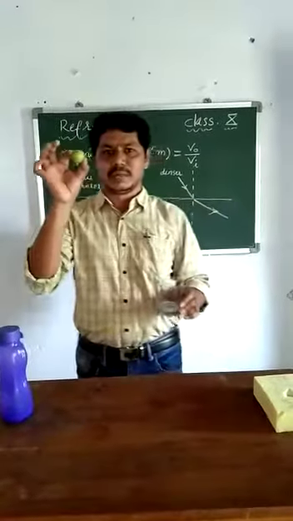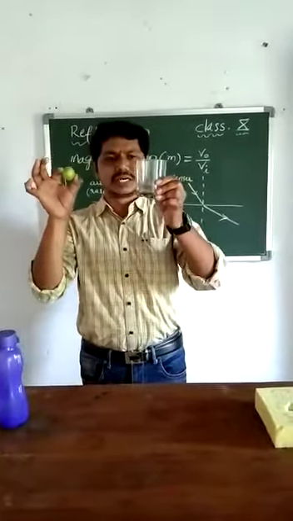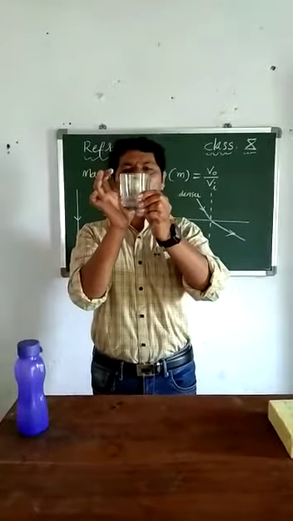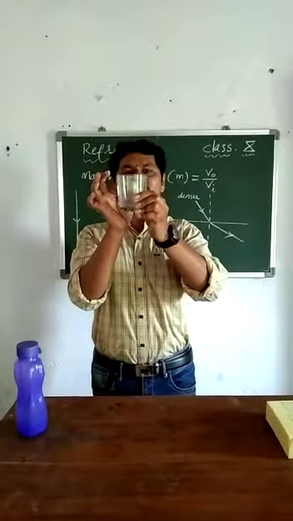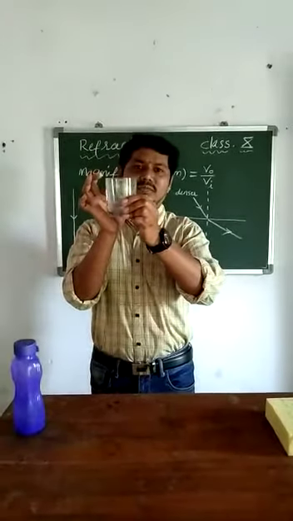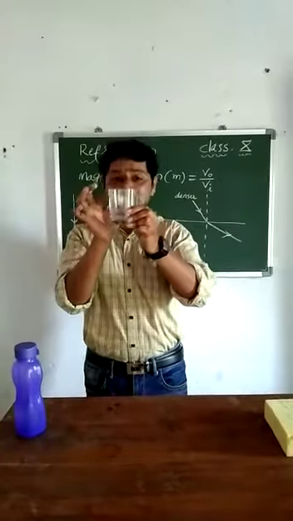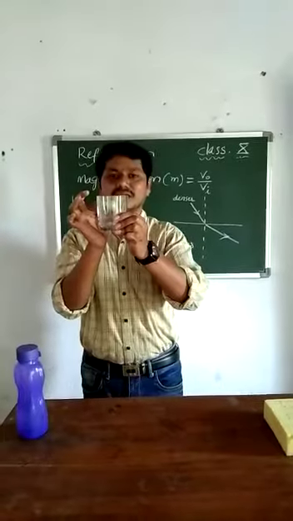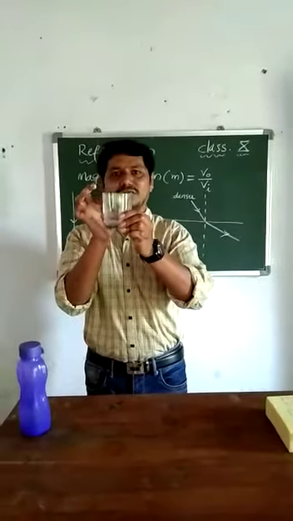See, actually this is a lemon. Just try to observe the size of the image. What will happen here? The size of the image is decreased. So this image is called the diminished image. If the image of the object decreases, that is called the diminished image. And this is the effect of refraction.